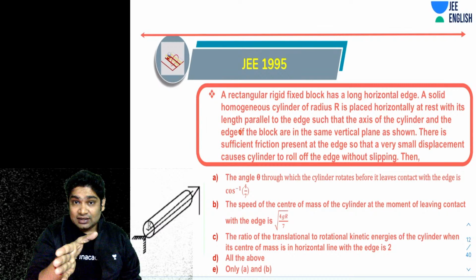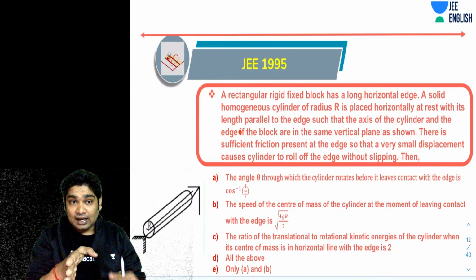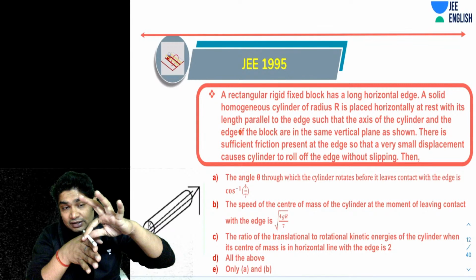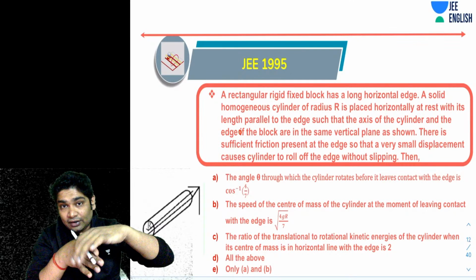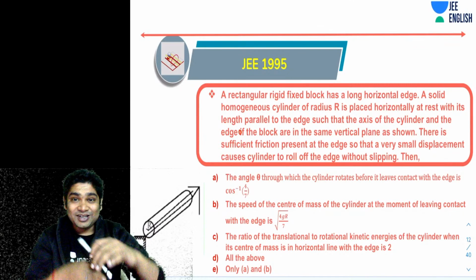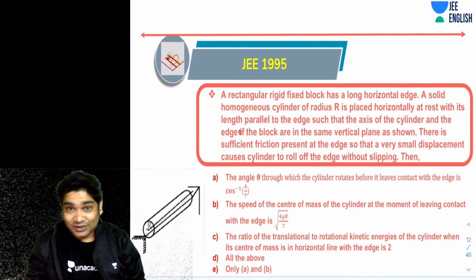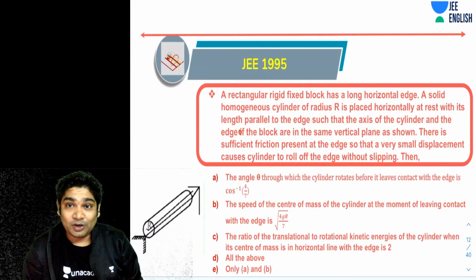So there is a box here, and on the edge of the box there is a cylinder which is kept, and it is initially kept right at the edge, and now it rolls off without slipping. Okay, so you have to figure out which one of the following options will be correct?